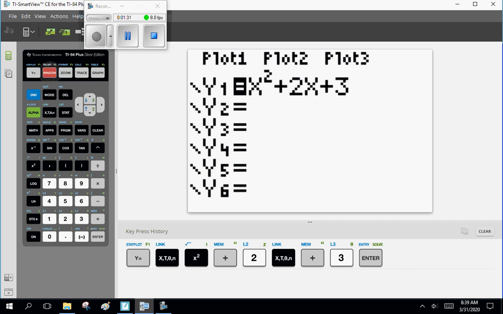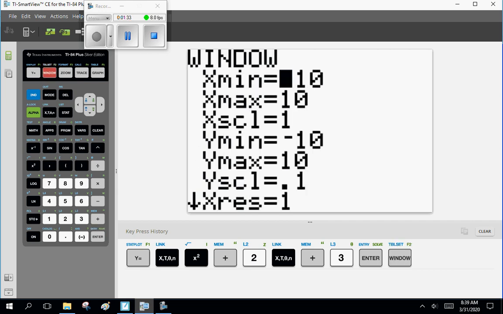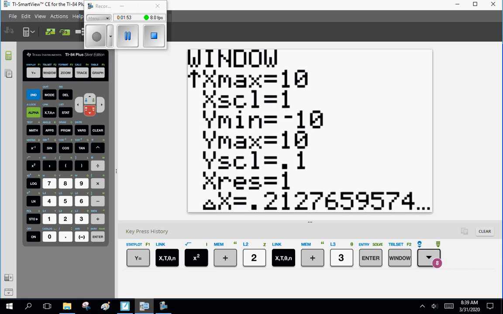And I'm going to check my windows. By default, I want you to use minus 10 to 10: x minimum minus 10, x maximum 10, x scale, that is a tick mark at every 1, y minimum minus 10, y maximum 10, y scale should be 1. As for the rest of it, that's technical stuff.